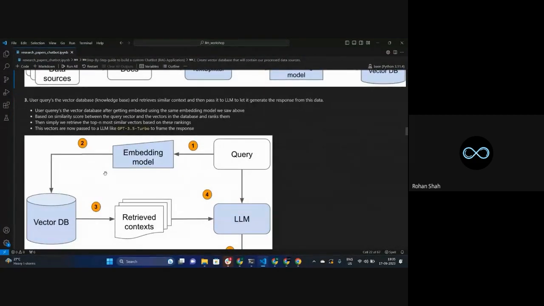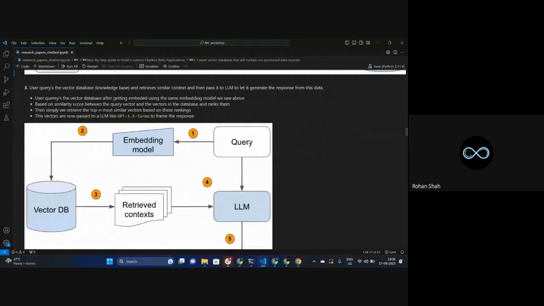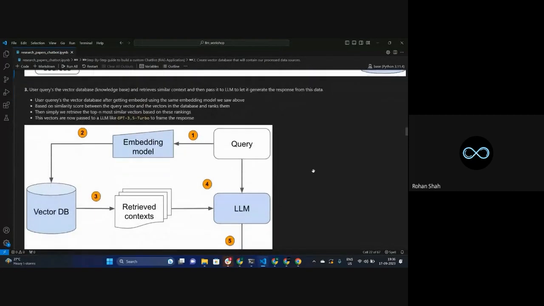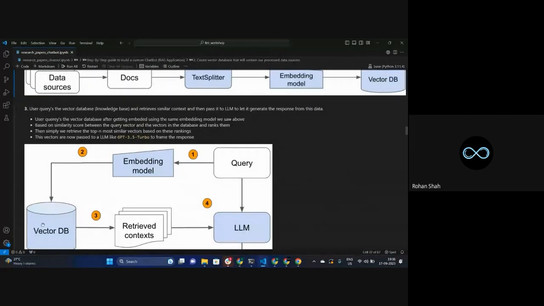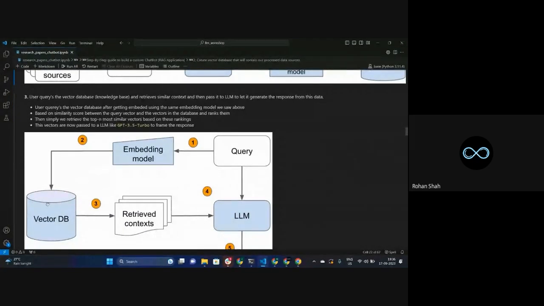Now what's going to happen? You have the data from these embeddings. It's not just that you only have the embeddings. You also have access to the document splitters, all the chunks that you have created. Multiple things are stored in this particular database.